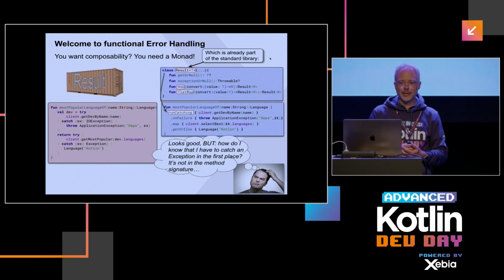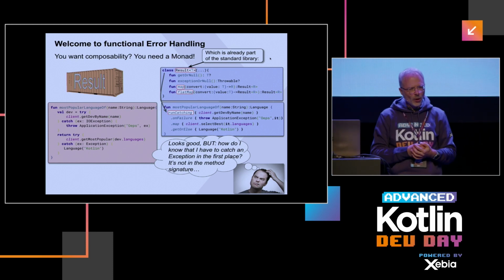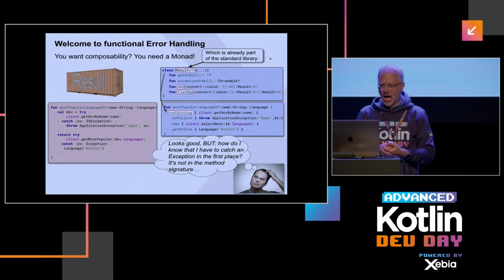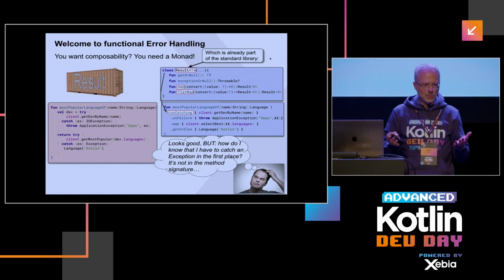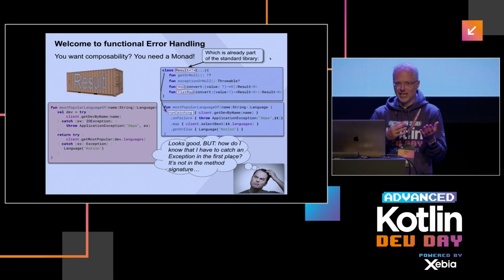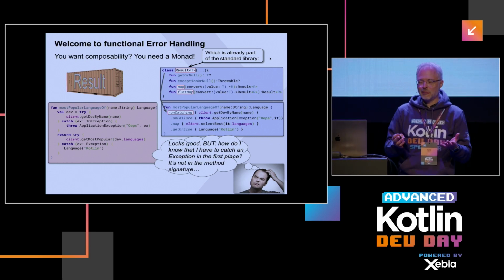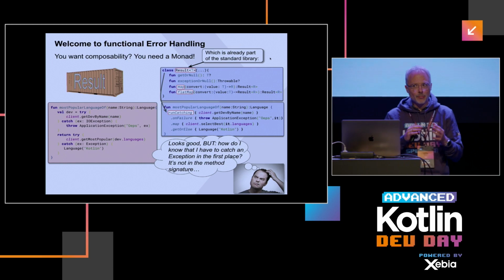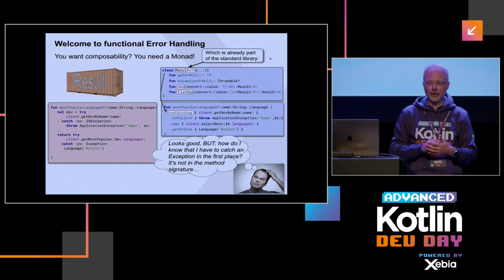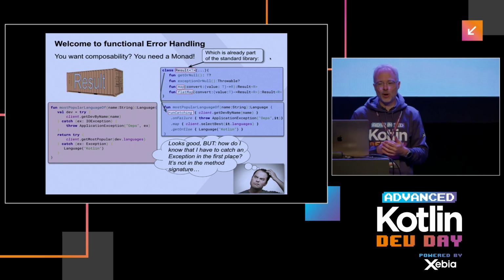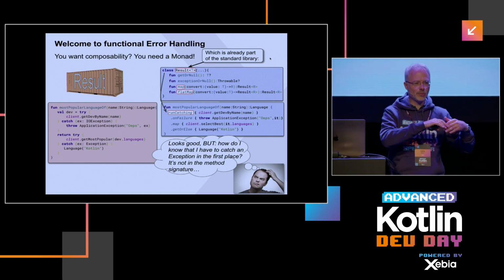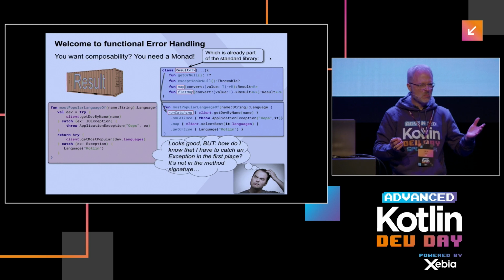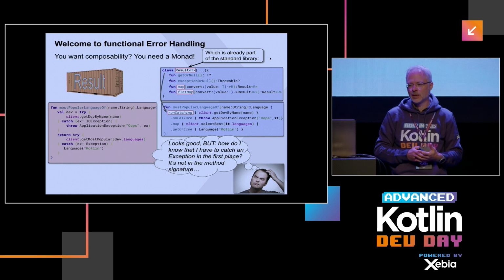This is Carl, by the way, and I think he has a good point. How do I know that this client getDevByName throws an exception? It's not in its method signature. I know because I do some REST call, so there might be some I/O exception involved, but it's not in the method signature. So how do I know to wrap it in runCatching? Do I have to wrap everything I do in runCatching from now on? It's probably not such a good idea.